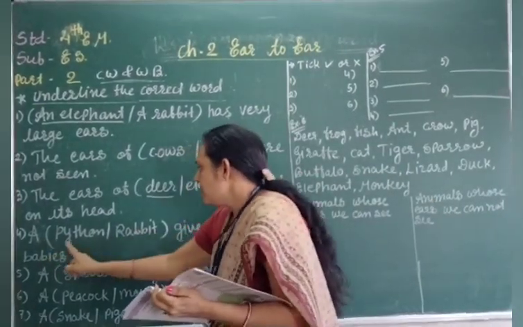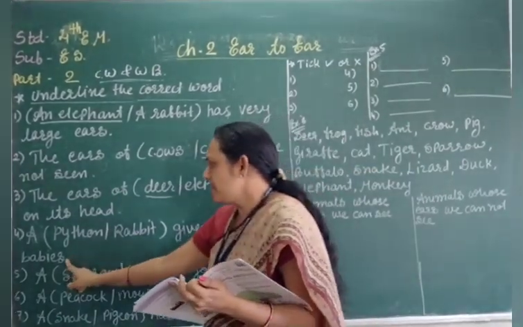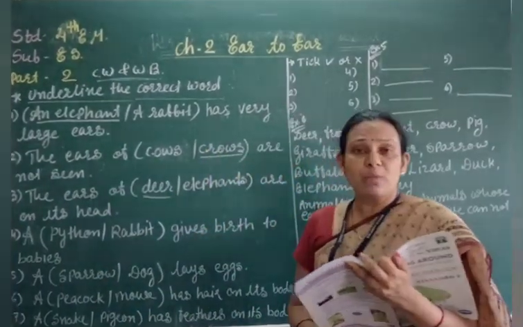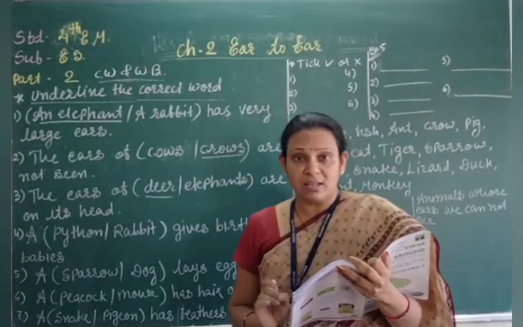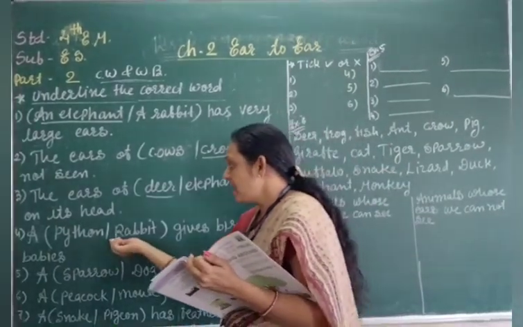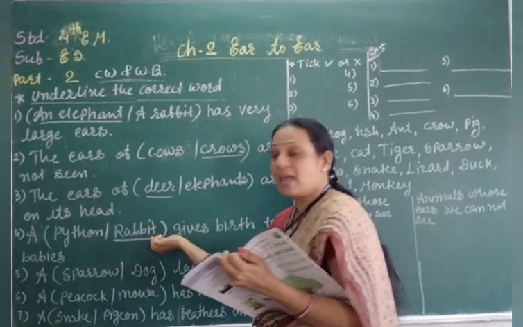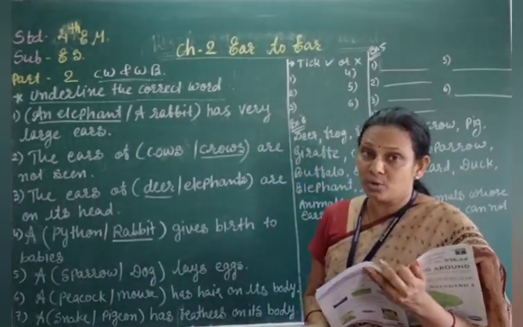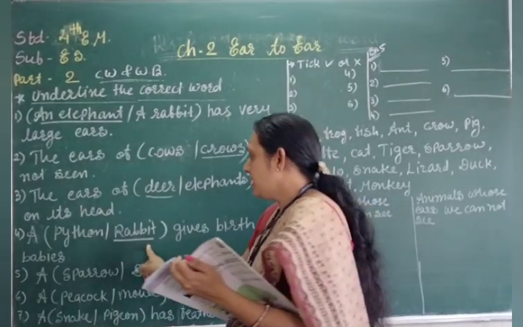Fourth number, a python rabbit gives birth to baby. Which animal gives birth to baby? Because python doesn't have hair on the body, but rabbit has hair on the body. So the animal that has hair on the body gives birth to the baby. So we have to underline below the rabbit, right?